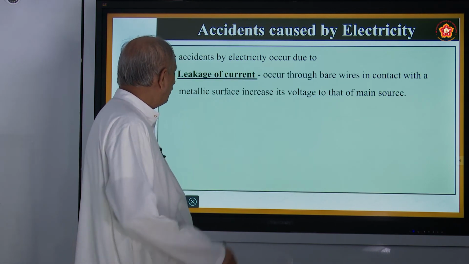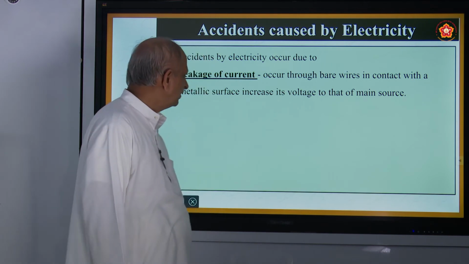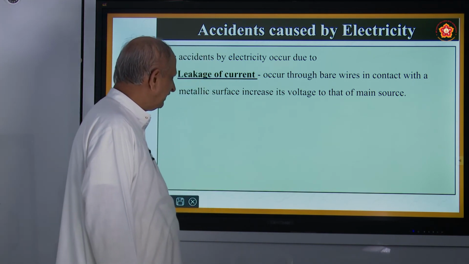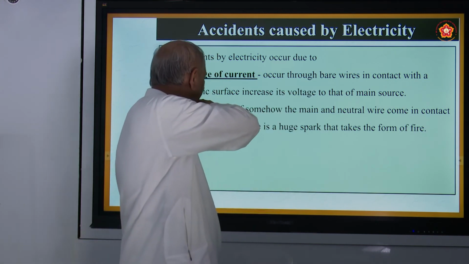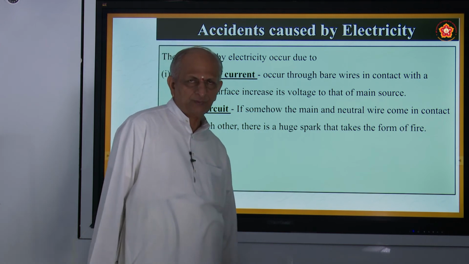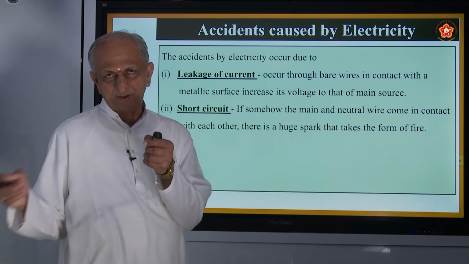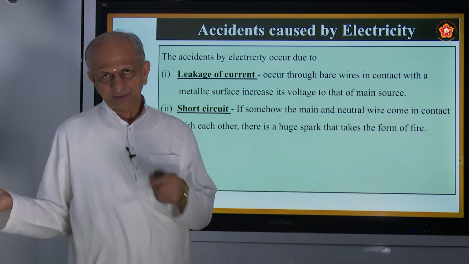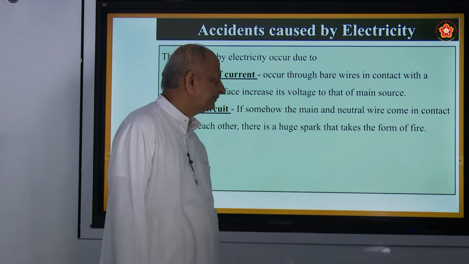So what are the accidents that take place in electricity? The first one is leakage of current. It occurs through bare wires in contact with a metallic surface, and the voltage will increase. Suppose there is an open wire and it comes in contact with a metallic surface, what happens?